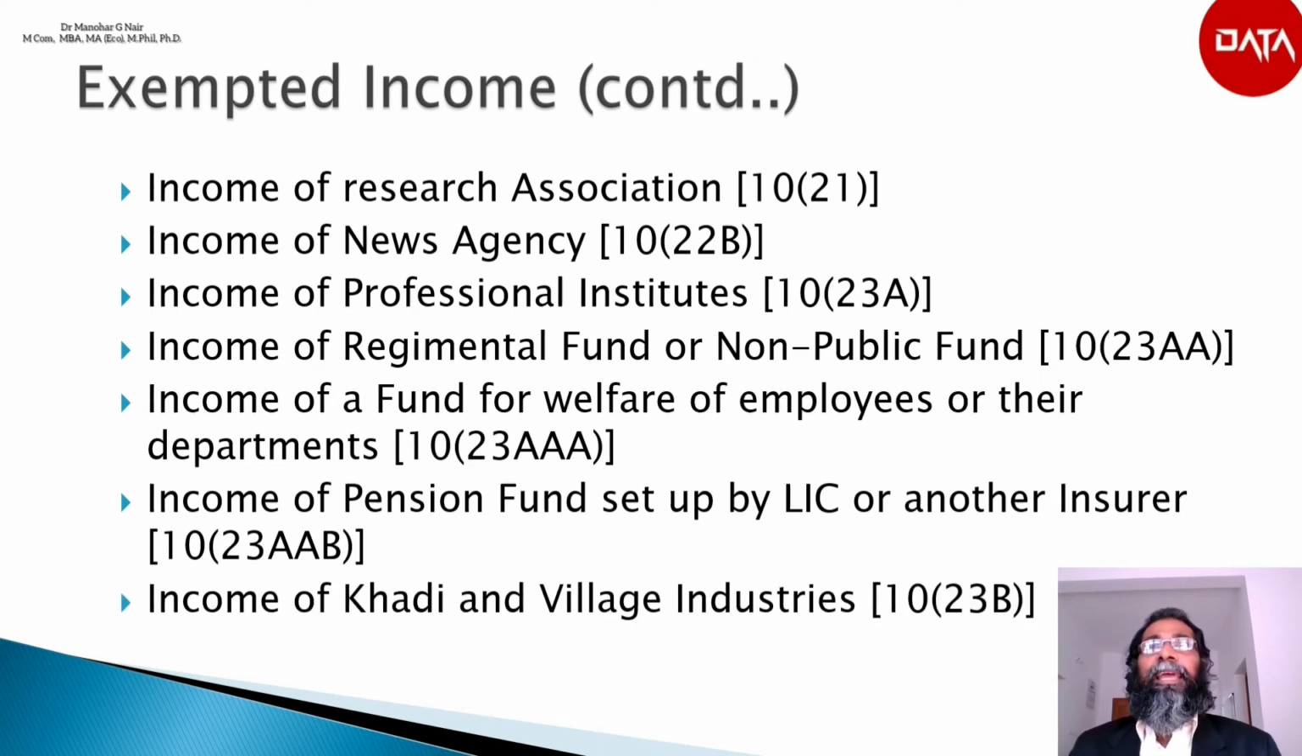The next is income of Khadi and village industries, section 10(23B). The income of an institution established as a trust or society for the purpose of development of Khadi and village industry, not for profit, from the production, sale and marketing of Khadi and village products is fully exempt.